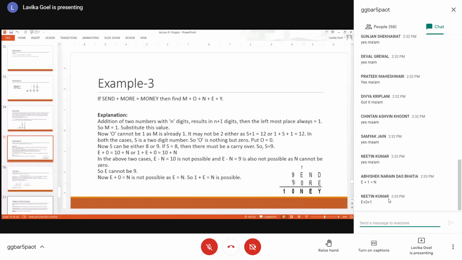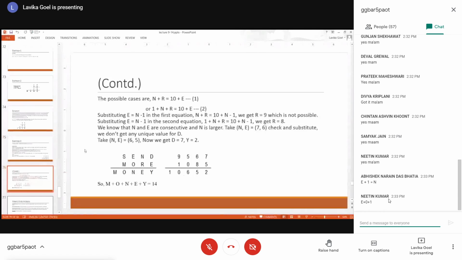So that means there is a carryover that is established 100%. So now N plus R is equal to 10 plus E. That means the carryover is there, so 10 plus E. Otherwise, N plus R plus 1 is equal to 10 plus E. In the case of N plus R plus 1, I am having the carryover from the previous column, D column. Fine. So now I got these two cases.